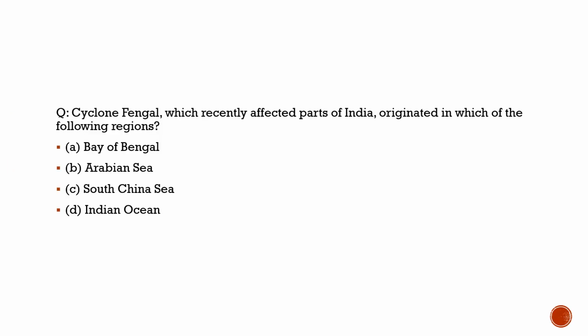Here the question is about Cyclone Fengal. Well, let's see what it says. Cyclone Fengal, which recently affected parts of India, originated in which of the following regions? So we should know about that. This cyclone, Fengal, has impacted Tamil Nadu and Puducherry coastal areas, and unfortunately, many people have died because of